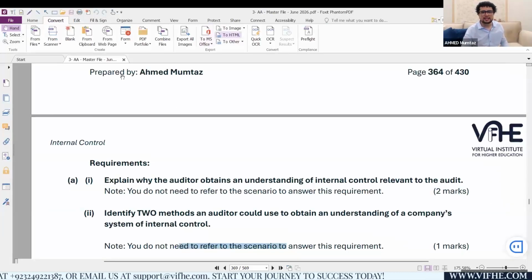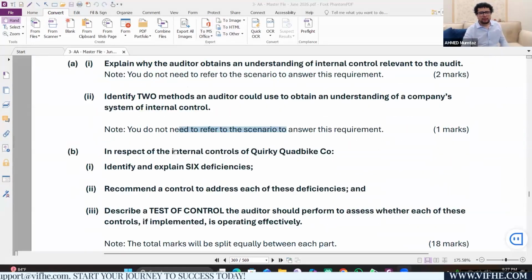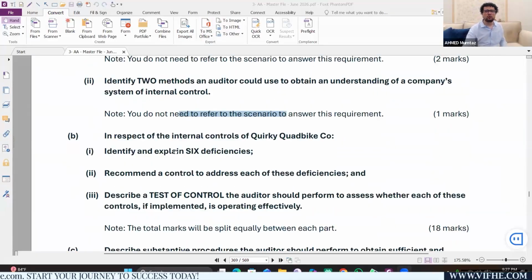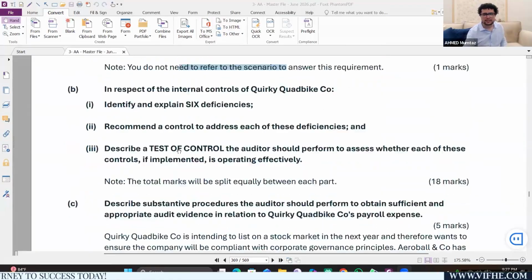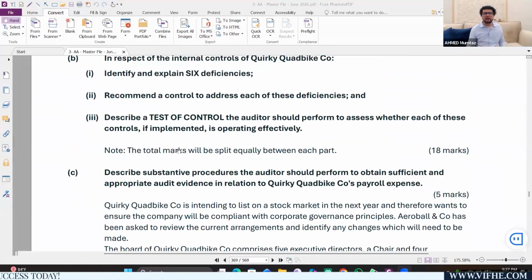Okay, guys, let's go for the part B. But before I actually move towards the part B, let's quickly check out the part C. Describe substantive procedures the auditor should perform to obtain sufficient and appropriate audit evidence in relation to the company's payroll expense.